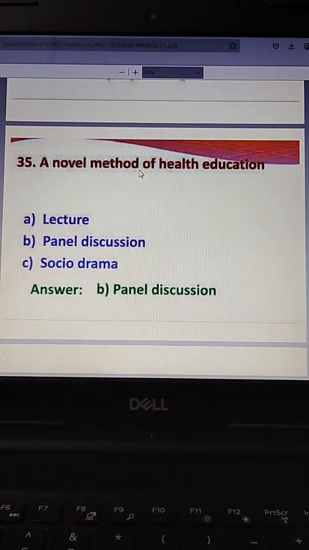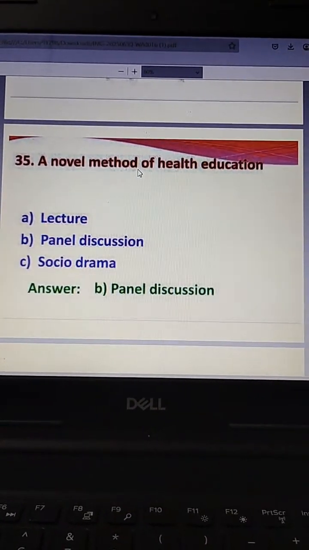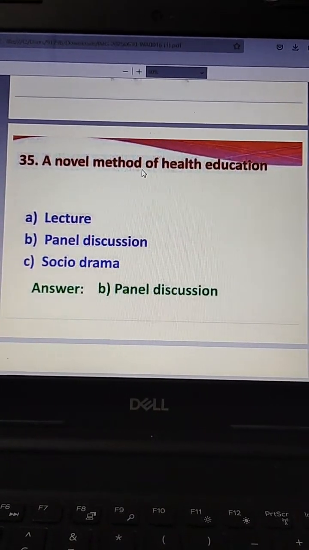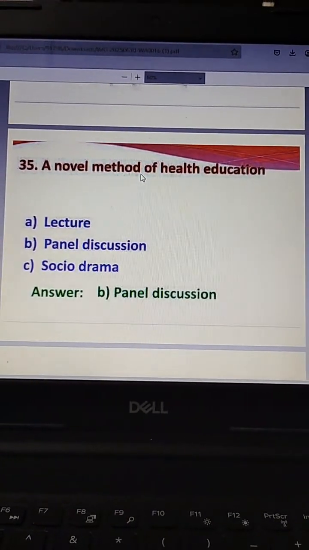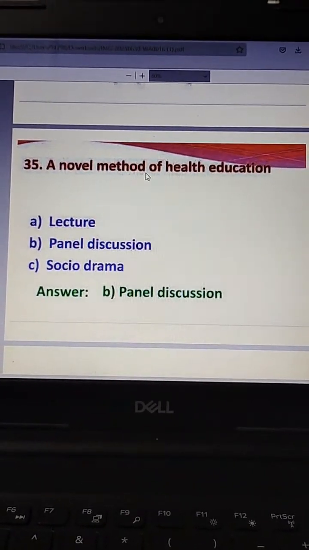Then the novel method of health education: panel discussion, lecture method, socio-drama. The answer is panel discussion.